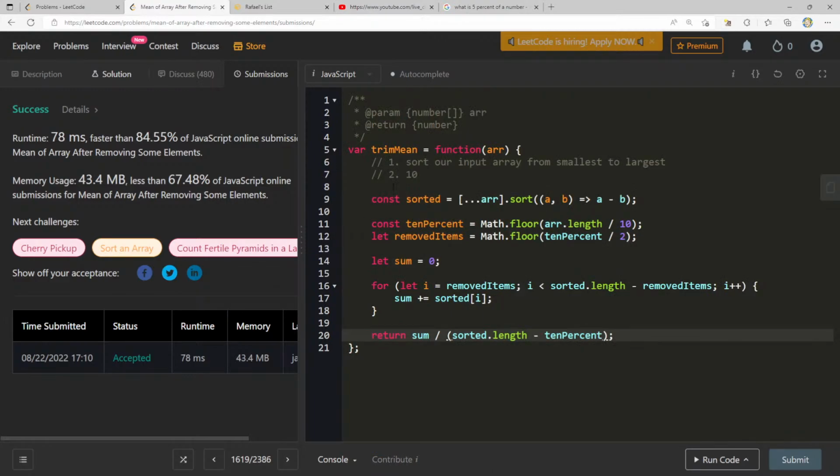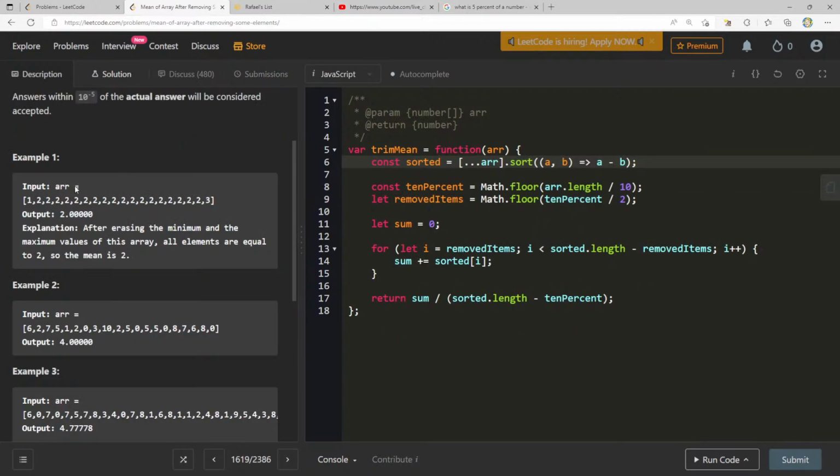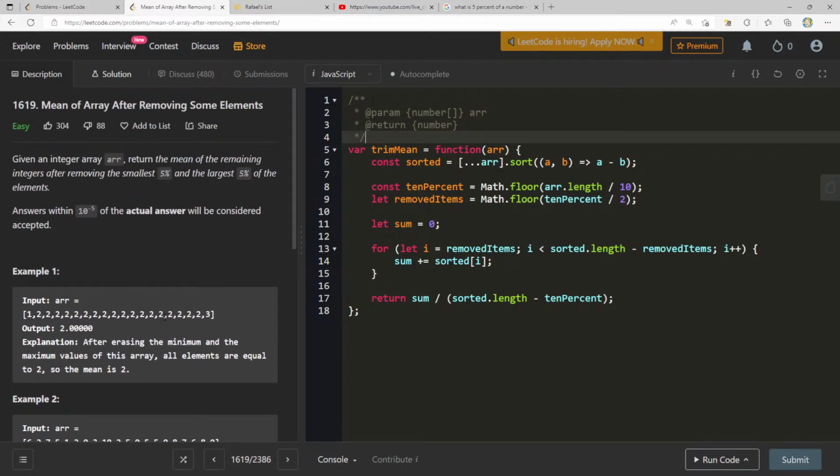Yeah, so what is it that I tried to do, right? I kind of completely didn't even go with my plan, and once I started coding, I just went for it. What we want to do is we have this whole array. I think the easiest thing to do is just sort it, because that way we don't have to worry about lowest or smallest. By sorting it, we already get that for free. And then I figure out what amount of items equal 5%. So I take 10% of it, and then maybe instead of removed items, this should just be 5%, right? I equals 5%. So I'm starting at the 5% mark.